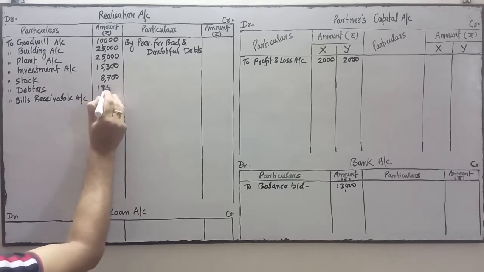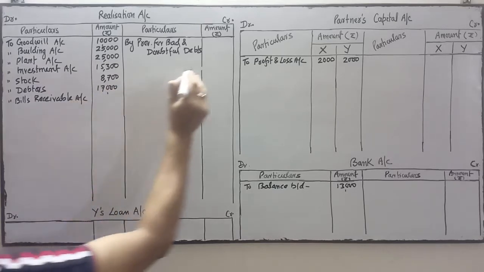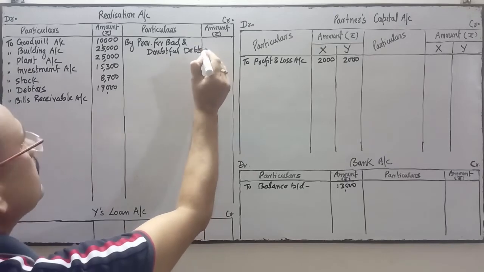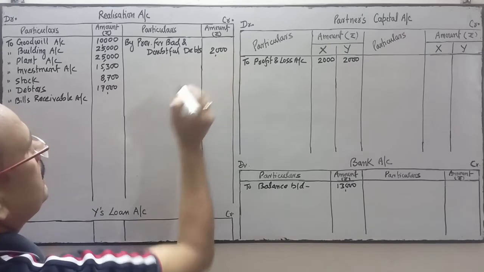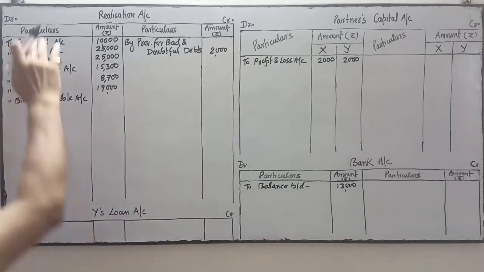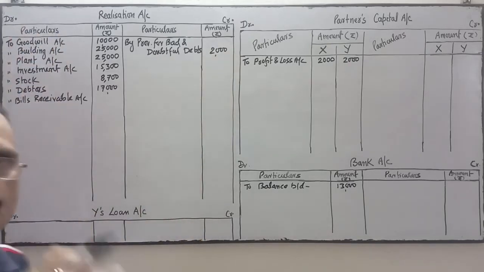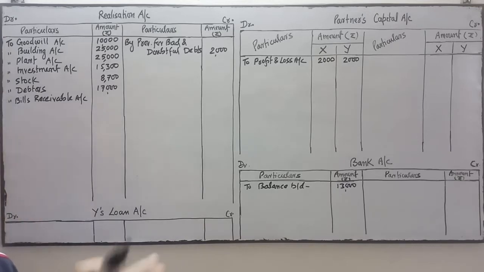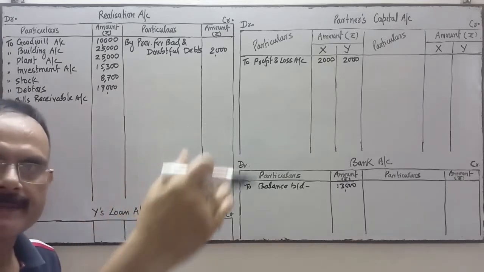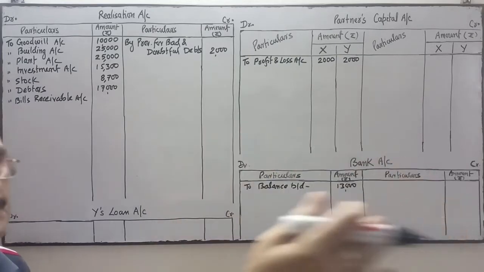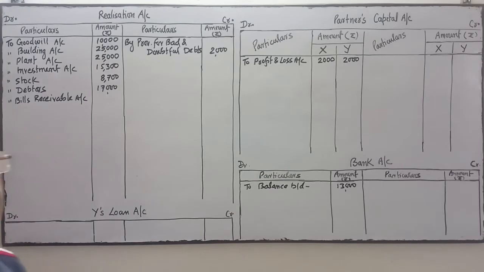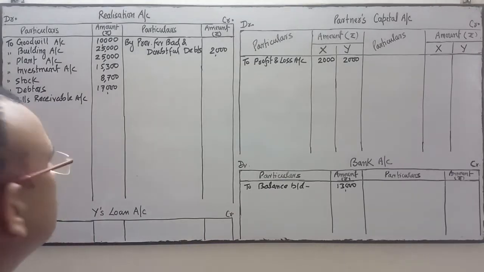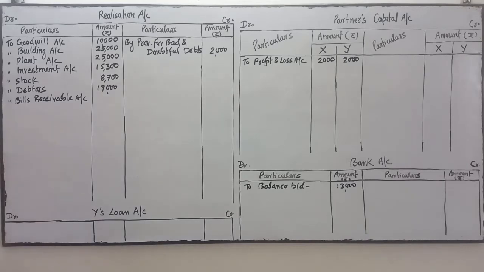We will write this side, and the provision we will write in the credit side. This way the ledger of provision is closed. And when we debit all these assets, we close the ledger of assets by transferring the balance of those assets to the realization account, because the firm is dissolved. The firm is not going to operate further. It's a final closure of the business. The firm is wound up.